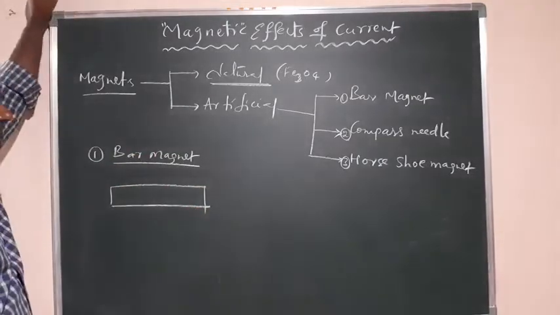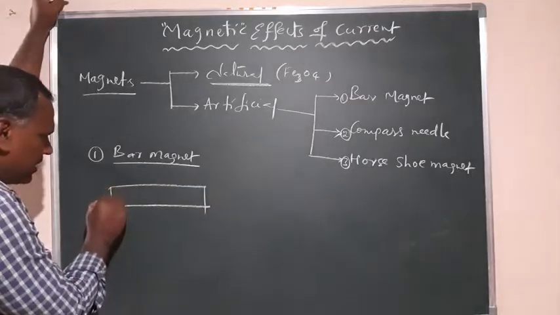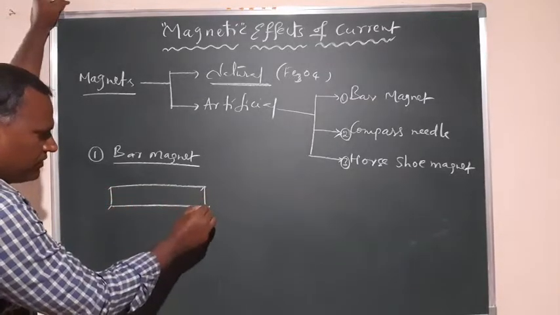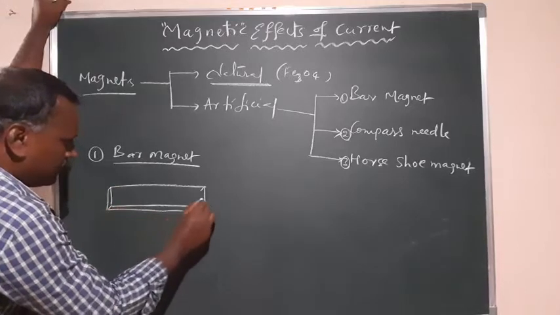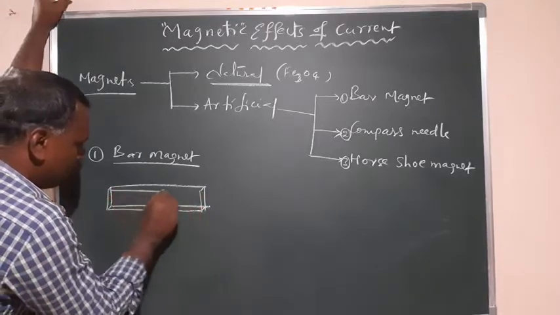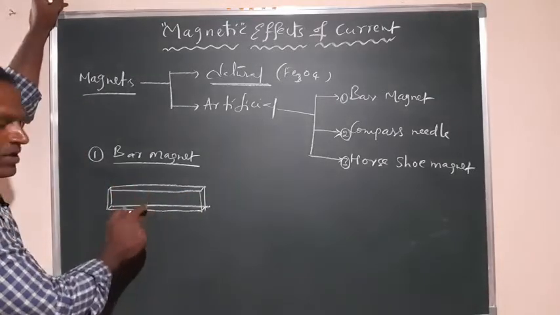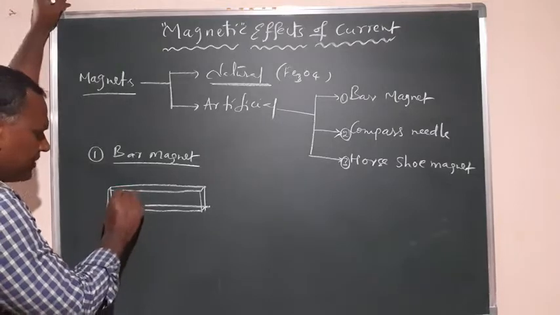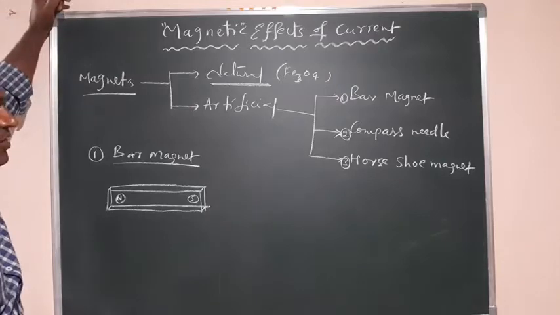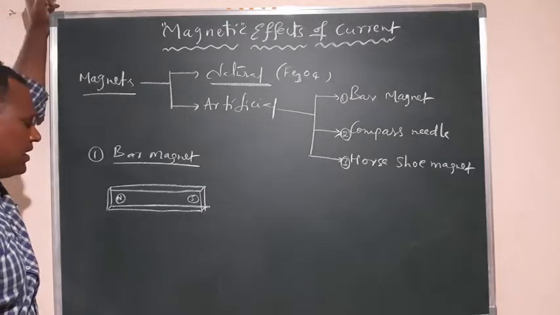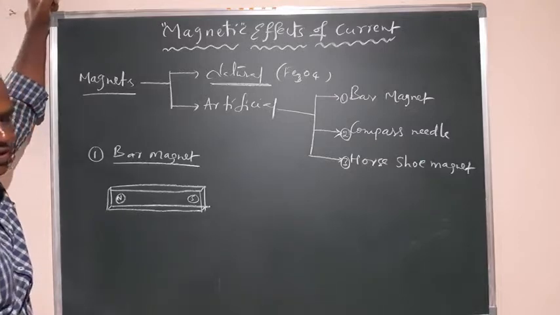It can have some length, breadth, and some thickness also. You can call it a cuboid. The shape of this one is called a cuboid. So this is what is called a bar magnet, and it has north and south poles. Every magnet possesses a dipole, that is a north pole and a south pole.